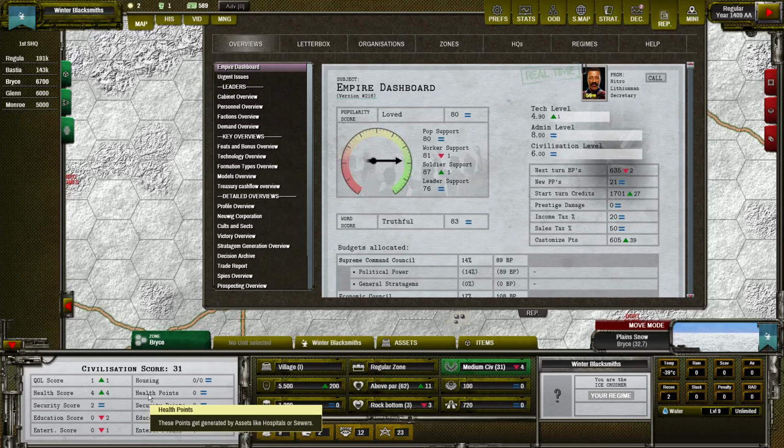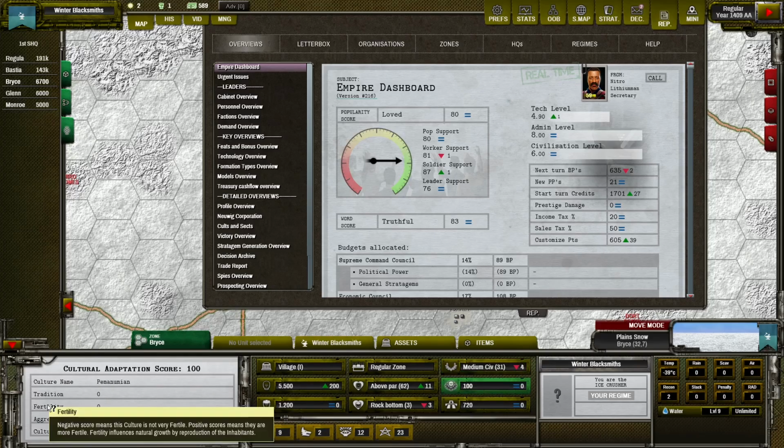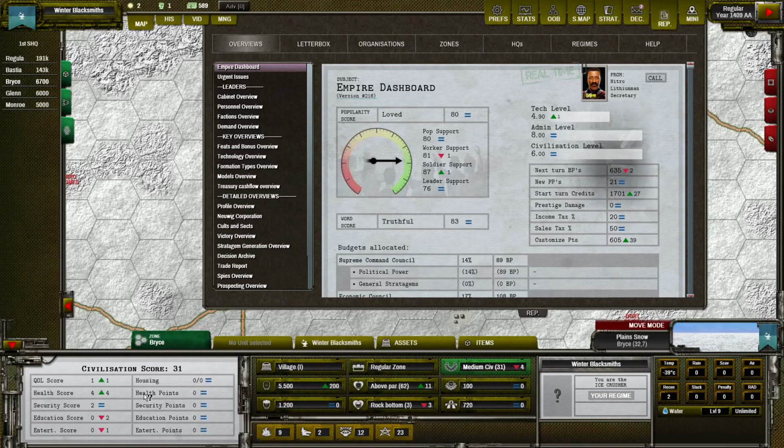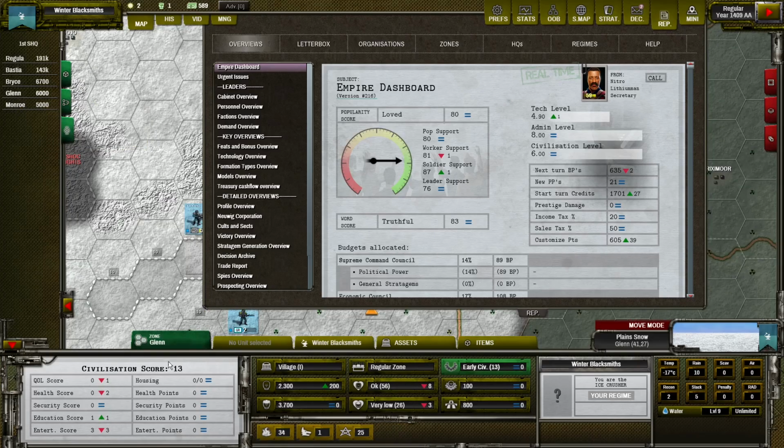It's good to know that health points and security points also have a special additional meaning. Health points have a positive impact on fertility in our zone. So the reproduction of our population will be faster if we have good healthcare in our zone. Also, security is reducing unrest. Each point of security in our zone is reducing unrest per 100 of population, up to 40%. So if you have unrest in your zone and there are security points, such unrest will diminish faster than in the zones that don't have any security points.